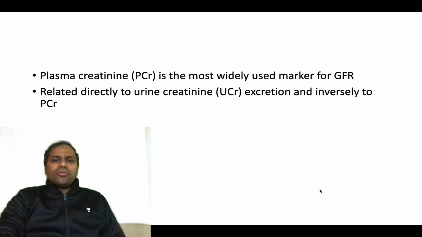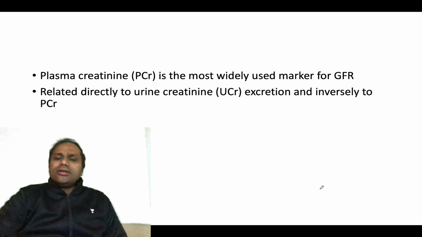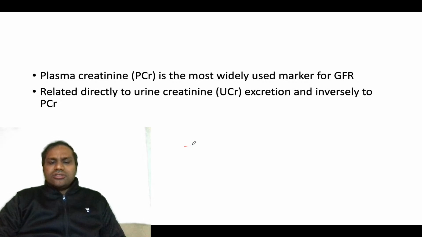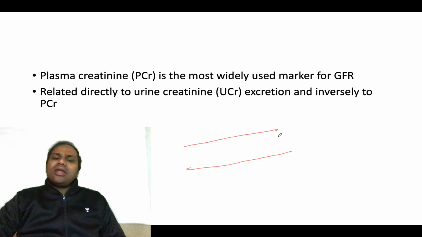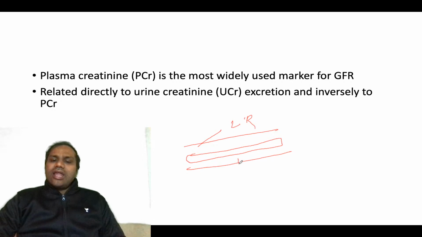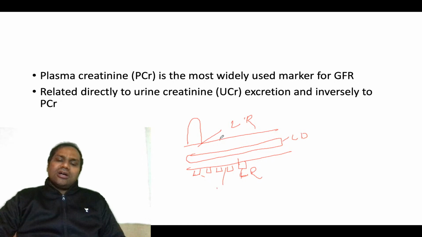Okay, filtration in glomeruli we have talked about again and again. This is your basement membrane. In the basement membrane there will be lamina rara, lamina interna, and lamina densa. Okay, on this side you will have podocyte, and on this side you will have endothelial fenestration. These are the endothelial fenestrations, and these are the filtration slits.